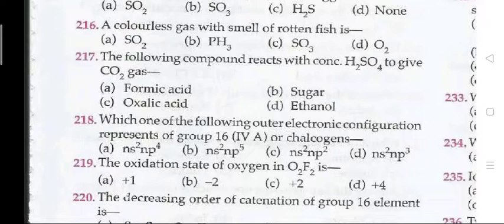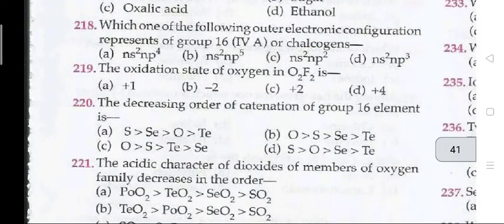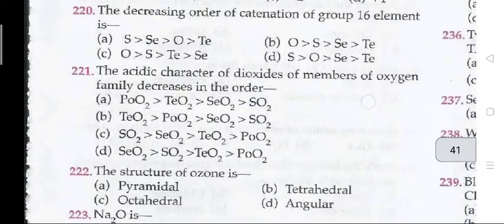The next question: the oxidation state of oxygen in O2F2 is A, that is +1. Next question, 220. The decreasing order of catenation of group 16 elements is A.